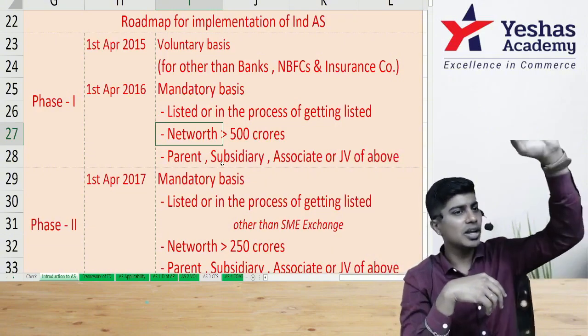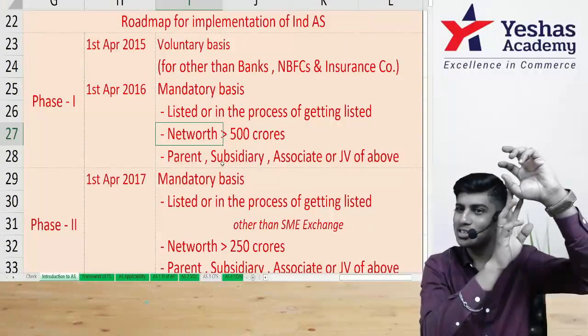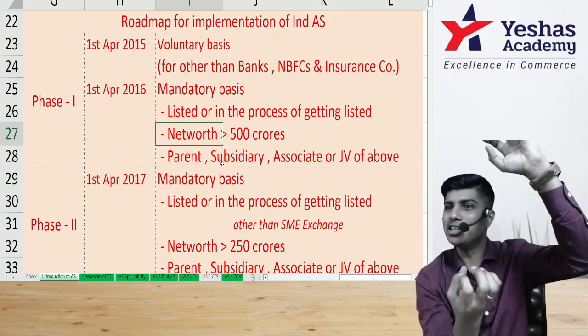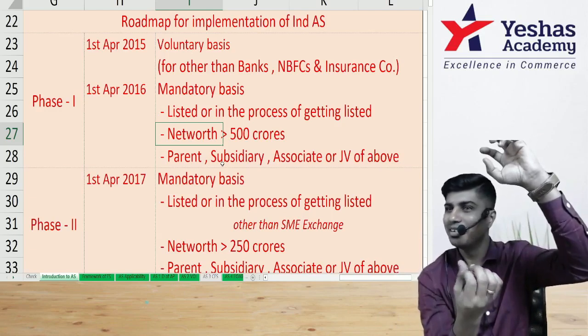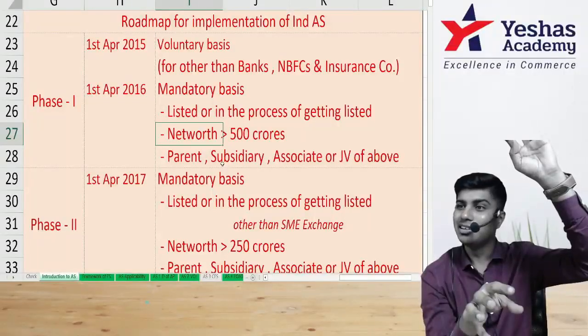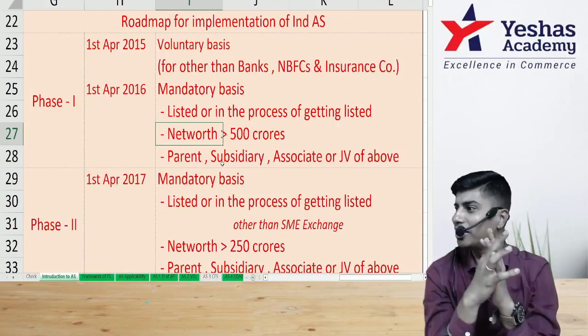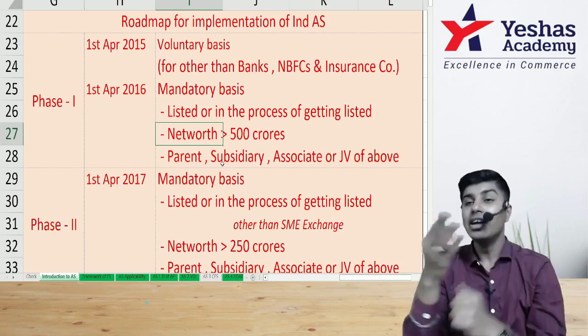Let's say there is a holding company. Holding company is not a listed company. Holding company's subsidiary is a listed company. I'll repeat. Holding company is not listed, but the subsidiary is a listed company, for the subsidiary Ind AS is applicable. Holding company also should follow Ind AS. Sir, does that happen? It happens.